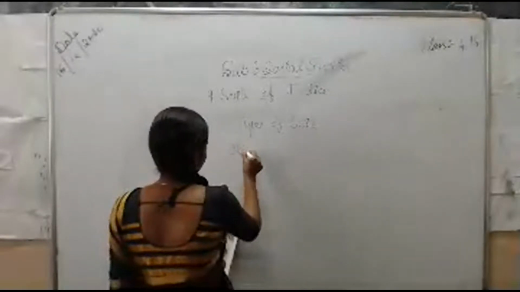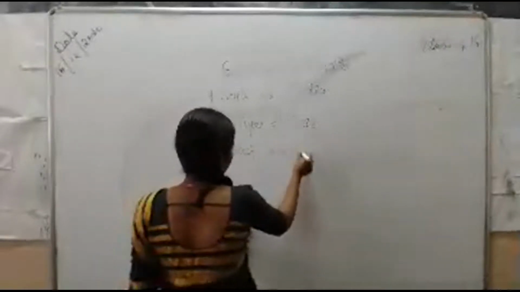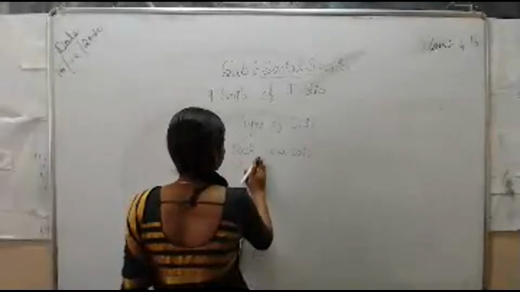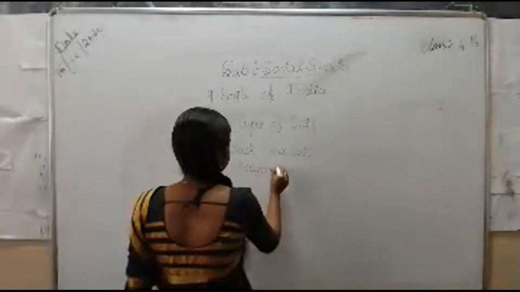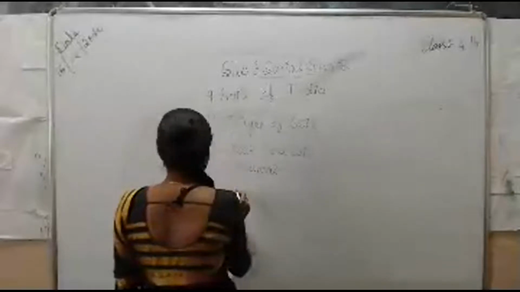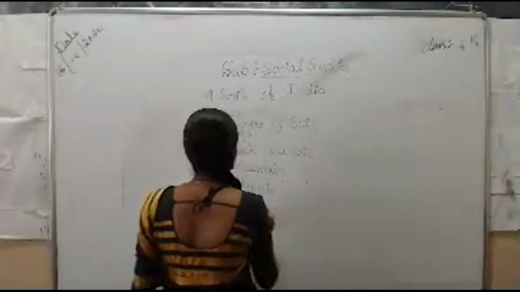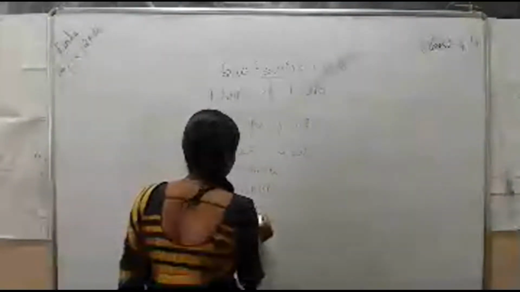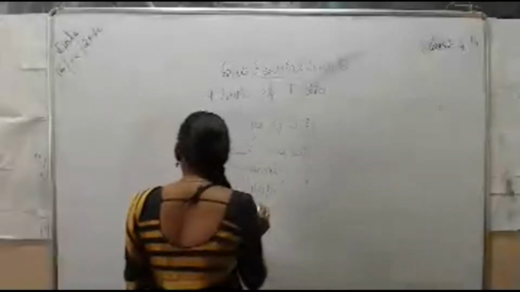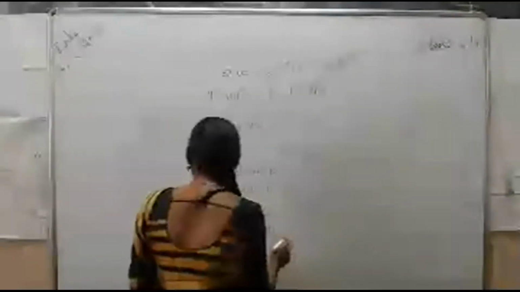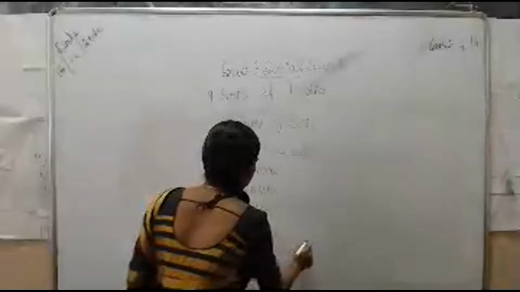First, what is that? Black lava soil, mountain soil, alluvial soil, desert soil, and then laterite soil. Then comes the red soil. These are the types of the soil you can observe here in our country.